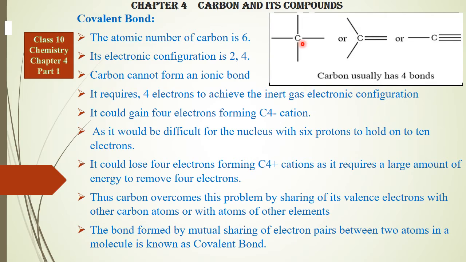The first one, single bonding, 4 electrons, 1, 2, 3, 4 being shared. Double bond, 2 here, share 2 pairs of electrons like in oxygen, 3, 4. Triple bond as in nitrogen molecule, 1, 2, 3 electrons and then 1 here. So the total should be 4: 1, 2, 3 triple bonding and 1 single bonding, or double bonding and then 2 single bonding. So this is how carbon generally combines.